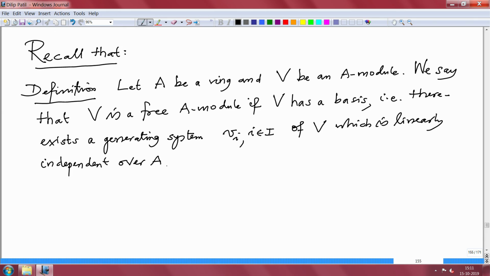So that is a basis. What is a generating system? That means every element of V is a linear combination of these v_i's. So V equals the summation over i in I of A v_i. This is the smallest submodule of V which contains all the v_i's.